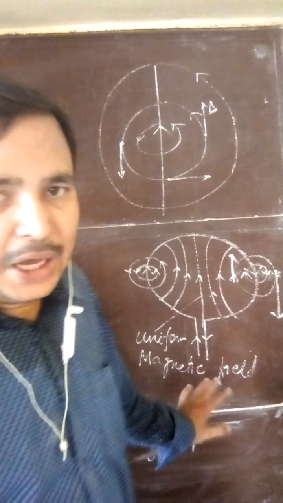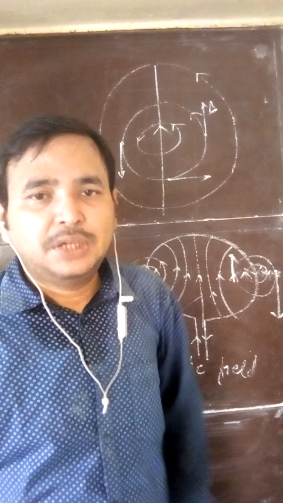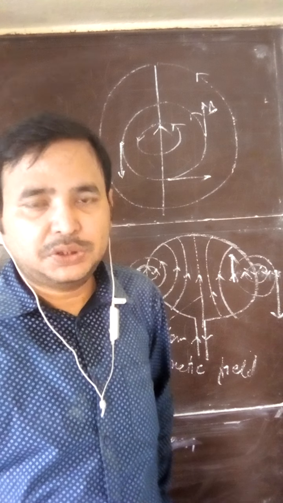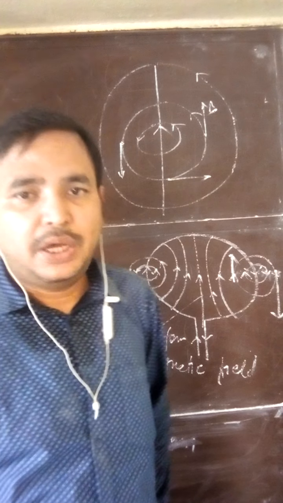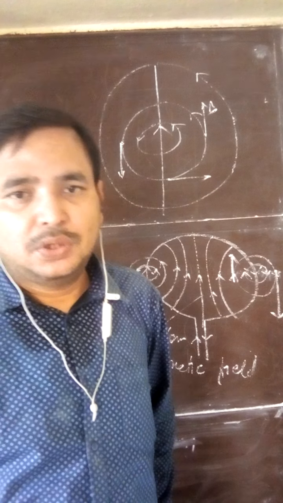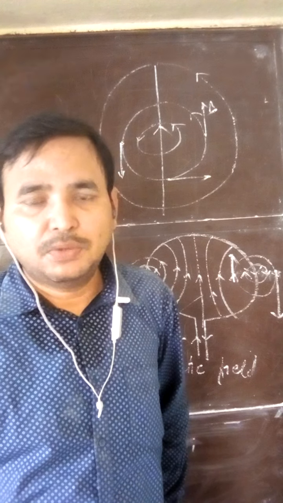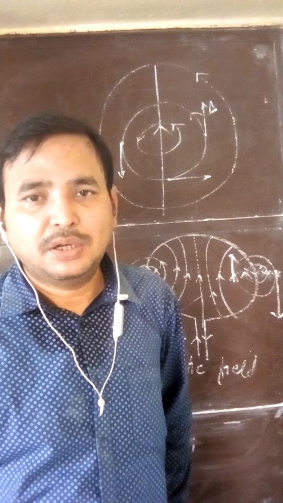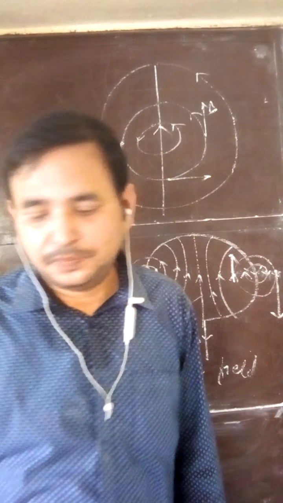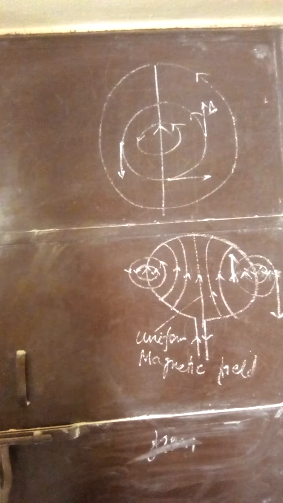So this is about the magnetic field lines and the magnetic field related to straight conductor and a circular loop. So we will stop here, student, and we will discuss more topics related to it in the next class. Thank you.